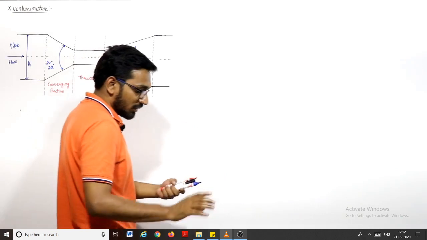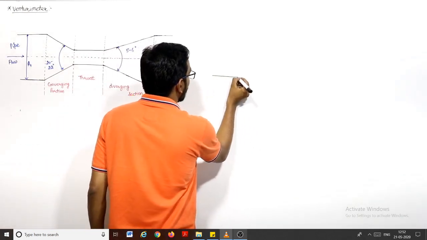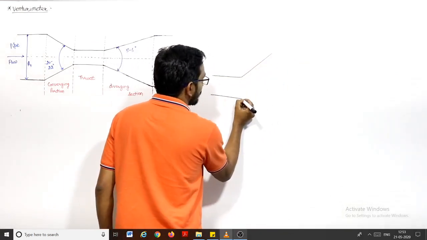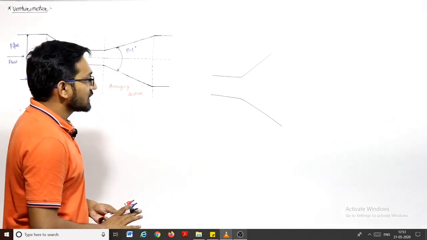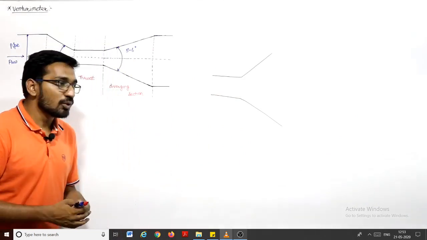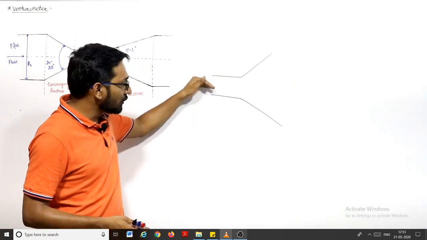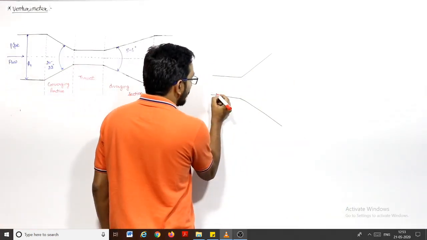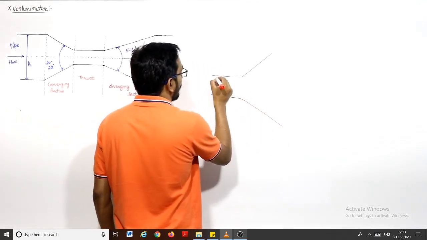If I discuss what flow separation is, just briefly: suppose the fluid is flowing in this pipe, and suddenly we have this diverging section, right? Now, just pay attention for a brief, we'll discuss it. What is happening? We always want that the fluid will follow this solid boundary. The fluid will flow along this solid boundary. If there is a streamline like this, it will always follow this solid boundary.